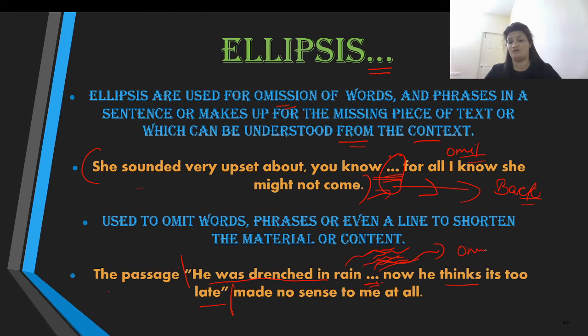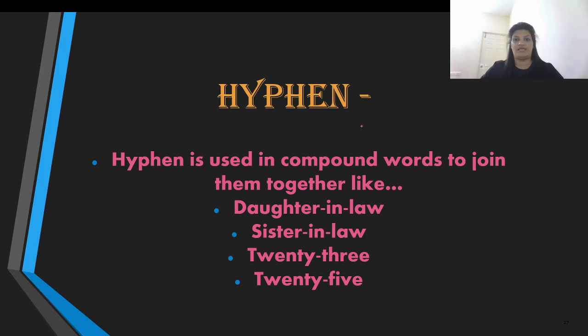A great part of the writing has been omitted, and this gives us the explanation. So rather than reading the whole passage, we have omitted it, and this ellipsis functions like this. So the next one is a hyphen.